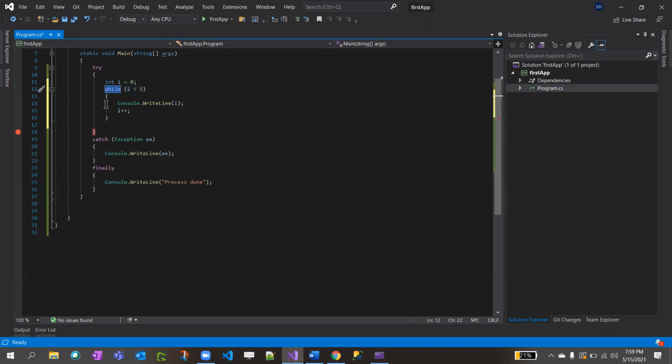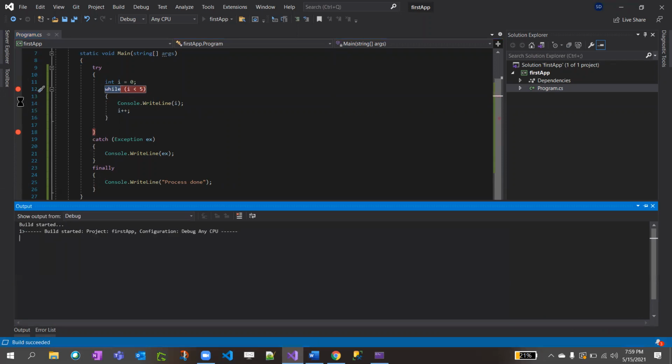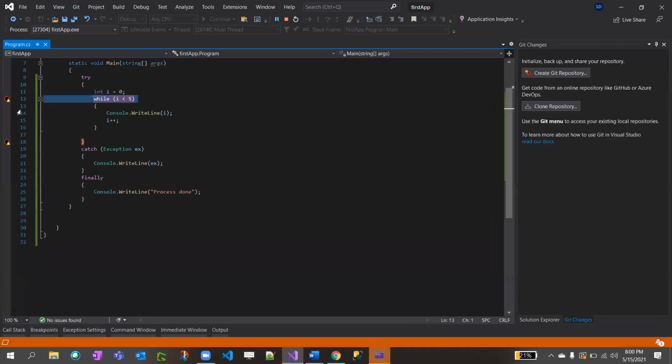Yeah. I can also execute it and show you the execution flow, with F10 and F11. See, now i equal to 0.